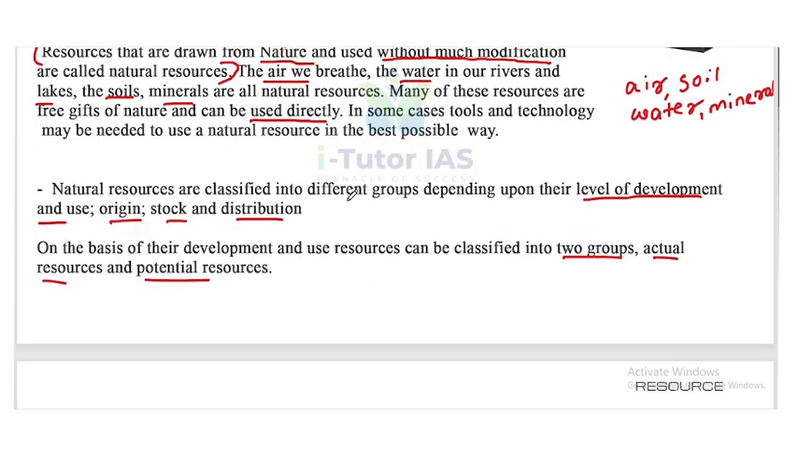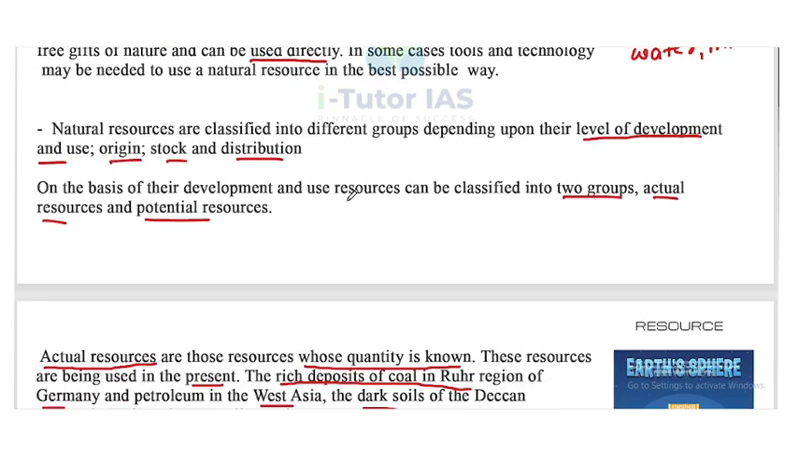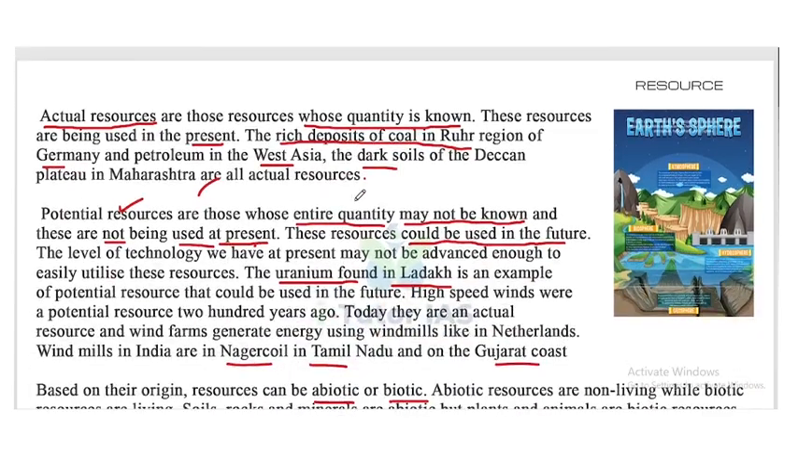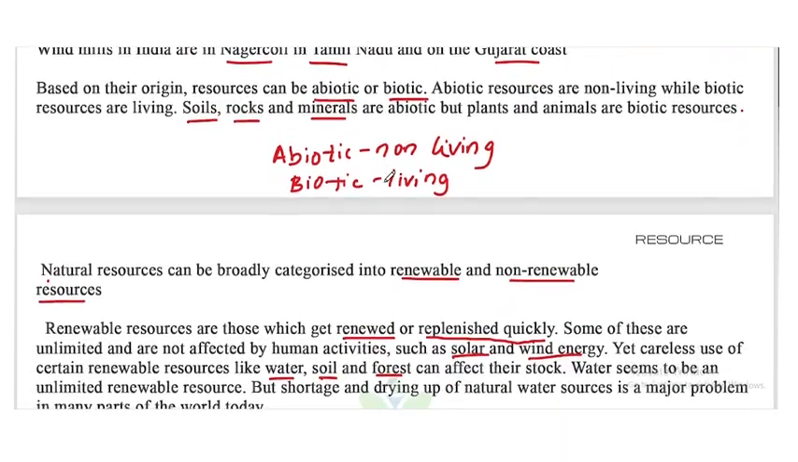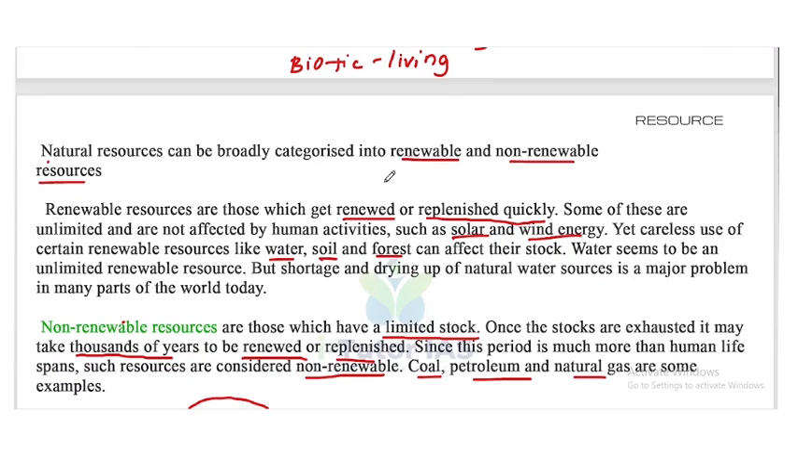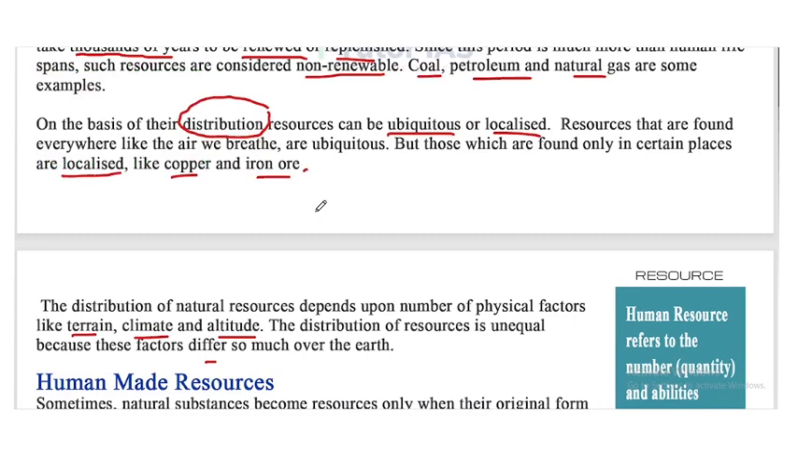Now, they are classified into different groups depending upon their level of development, origin, stock, and distribution. Depending upon the level of development, there are two groups: actual resources and potential resources. Second, based on origin, they are abiotic and biotic, and they are also categorized into renewable and non-renewable. Finally, on the basis of distribution, they are ubiquitous or localized. Okay, so this is about natural resources.